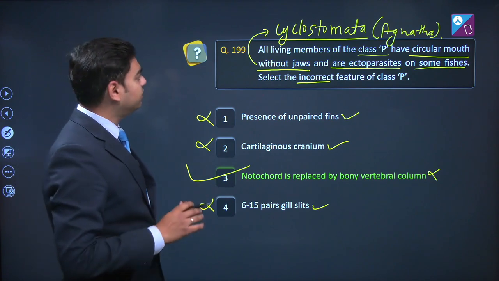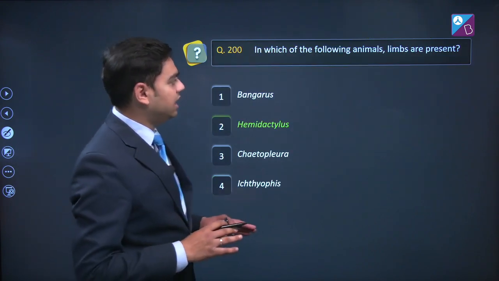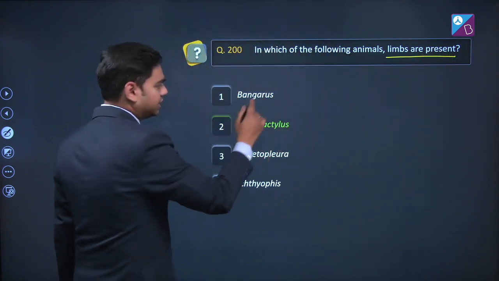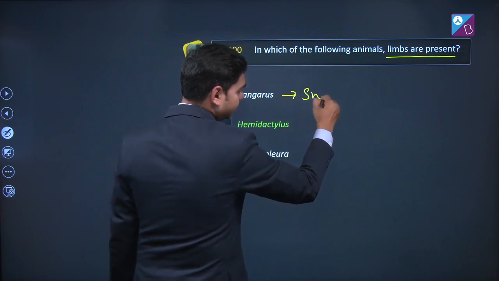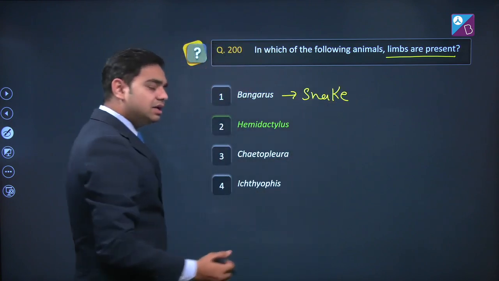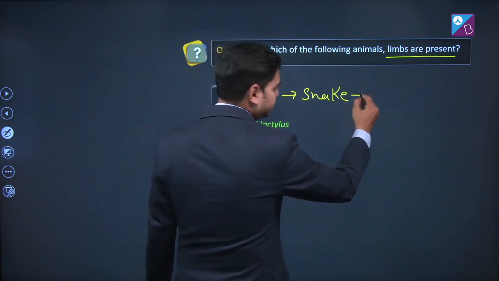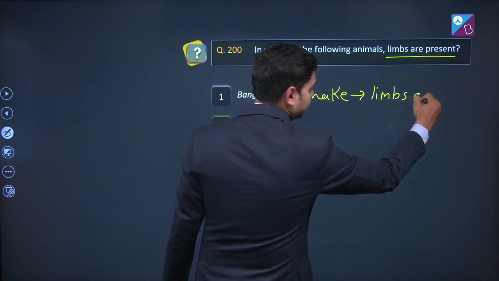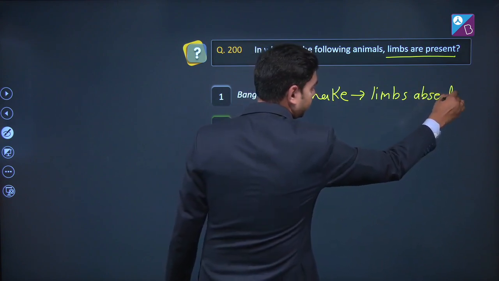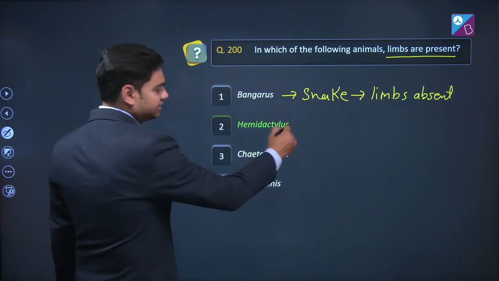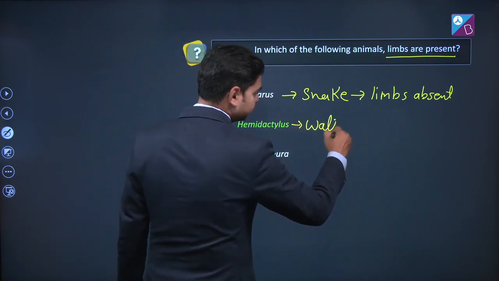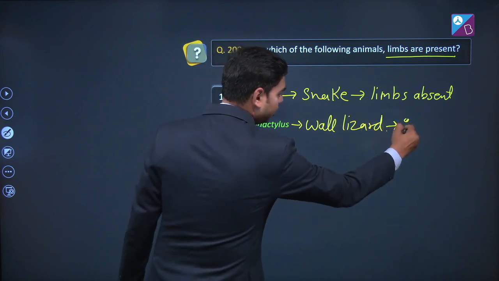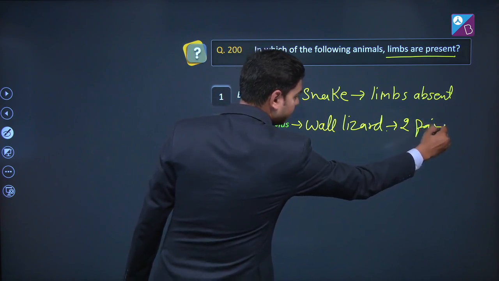Let's move to question number 200. In which of the following animals are limbs present? First, Bungarus means snake, and we all know that in case of snakes, limbs are absent. Second, Hemidactylus, wall lizard, and in case of wall lizard, 2 pairs of limbs are present.